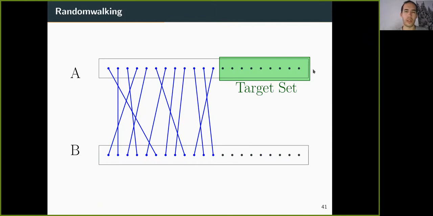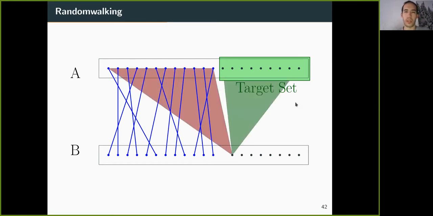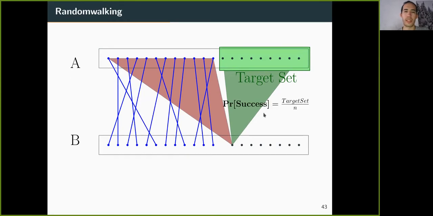And so we will call the unmatched vertices in A the target set. The size of this target set will be important for the runtime of the algorithm. For any vertex in B, if we query an edge, the probability that we hit a vertex which is unmatched is exactly the size of this target set divided by the total number of vertices in A, which we will call n for now. So the probability of success after a single step is the size of the target set divided by n.